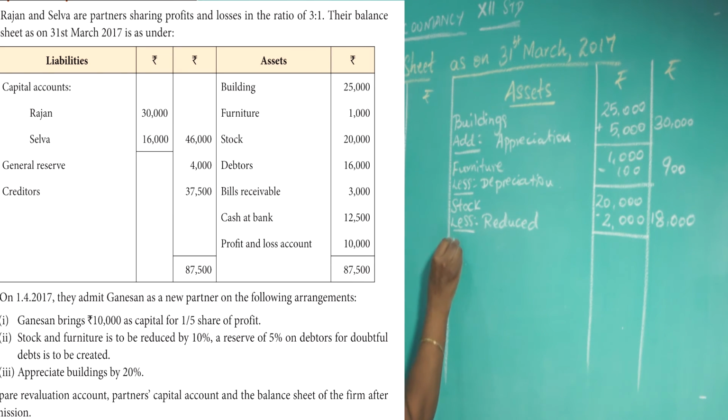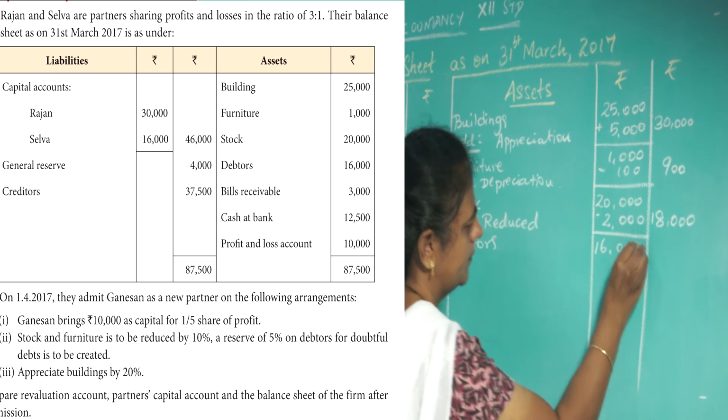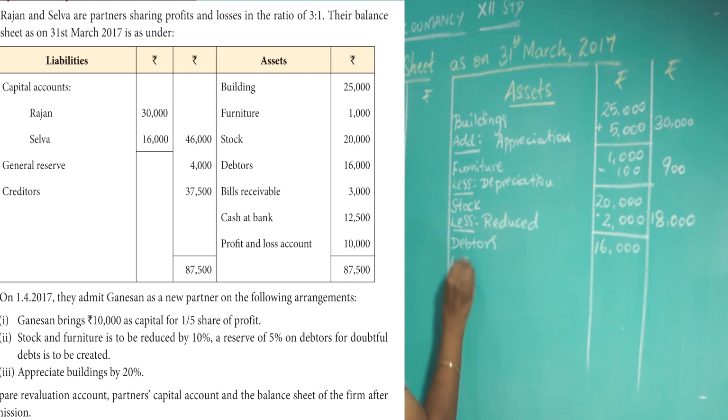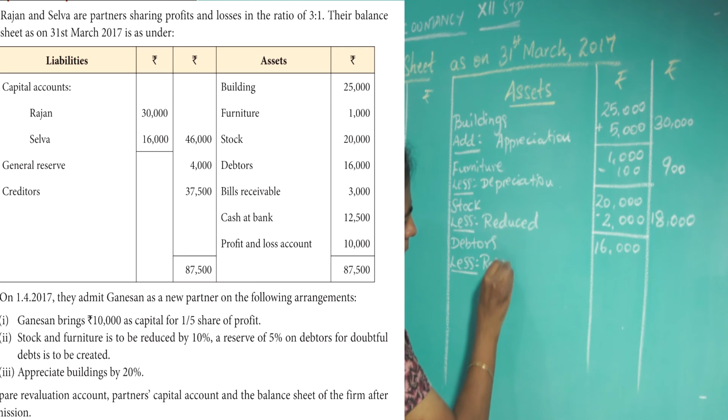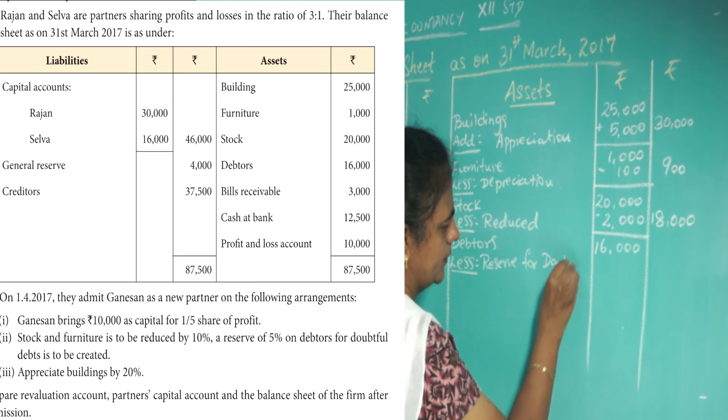Next, debtors. Debtors is 16,000 less reserve for doubtful debts.